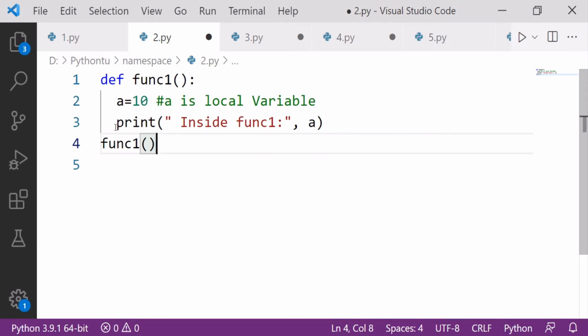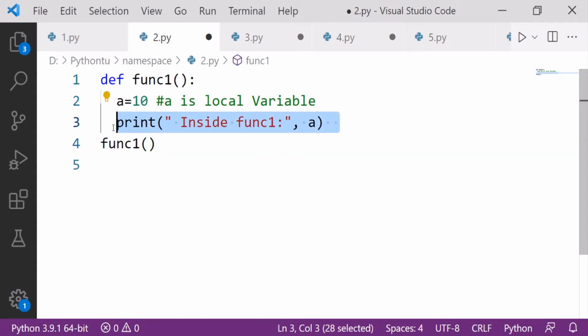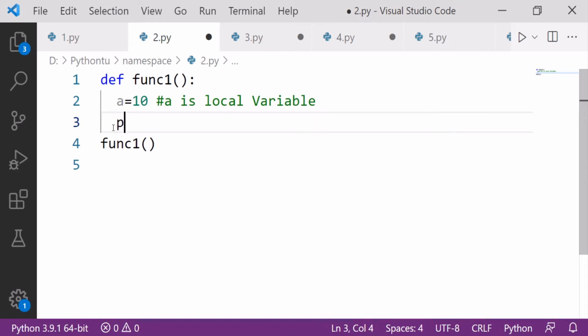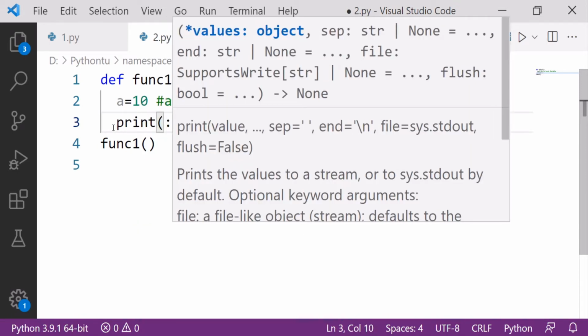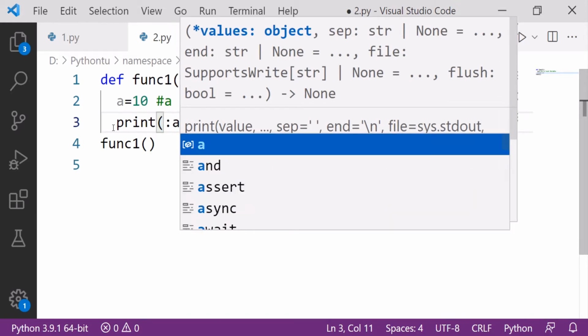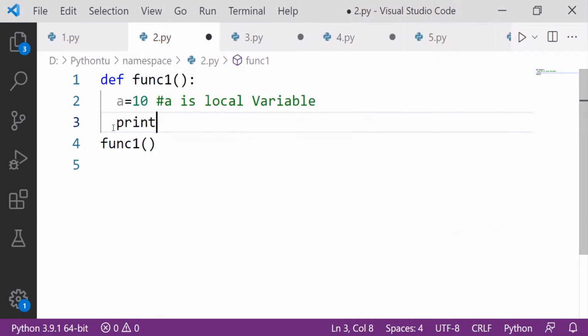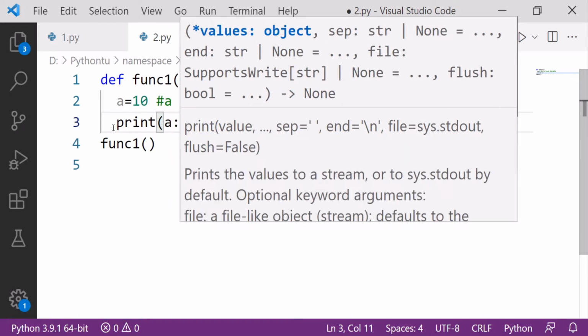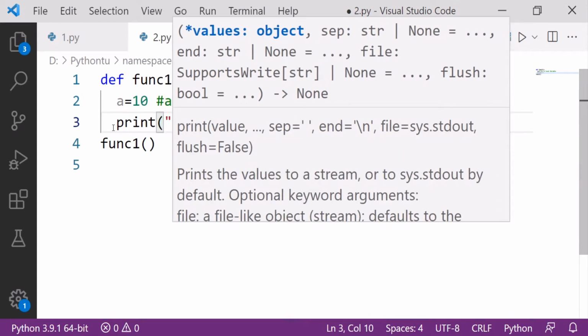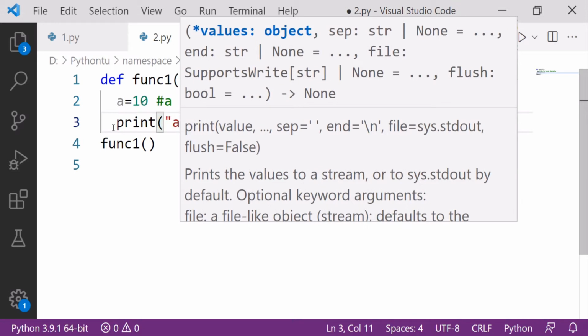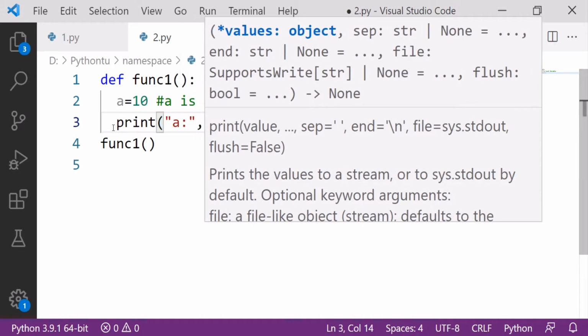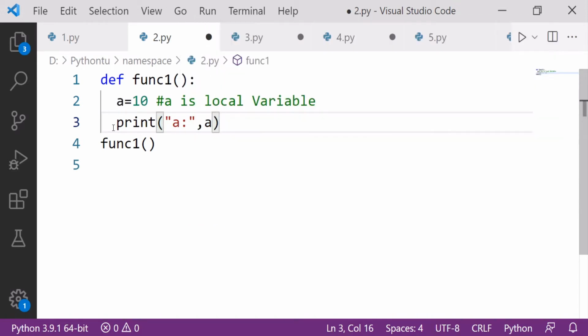Suppose I write here func1, a is my local variable, and I am writing over here print a, comma a, simply printing it like this.